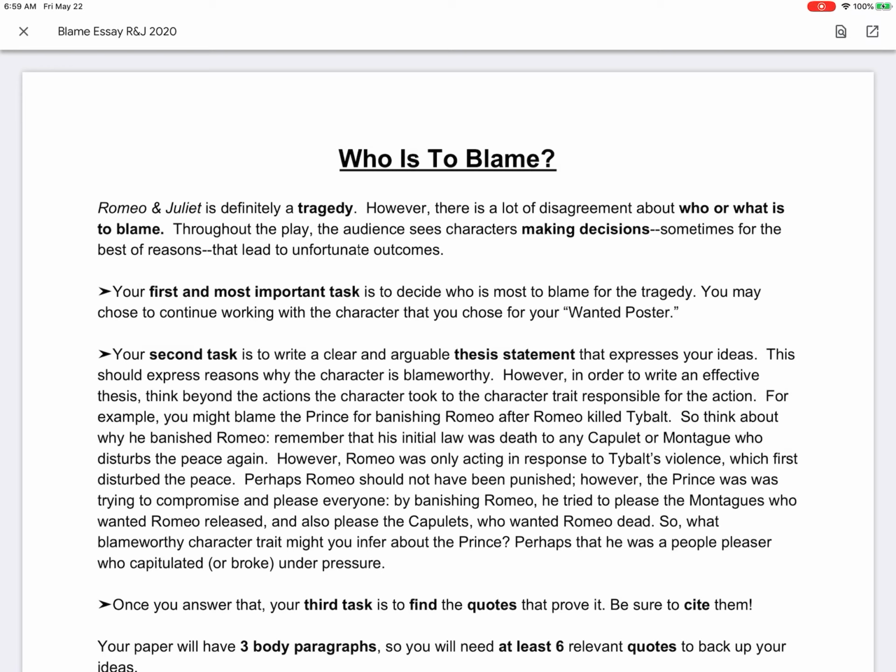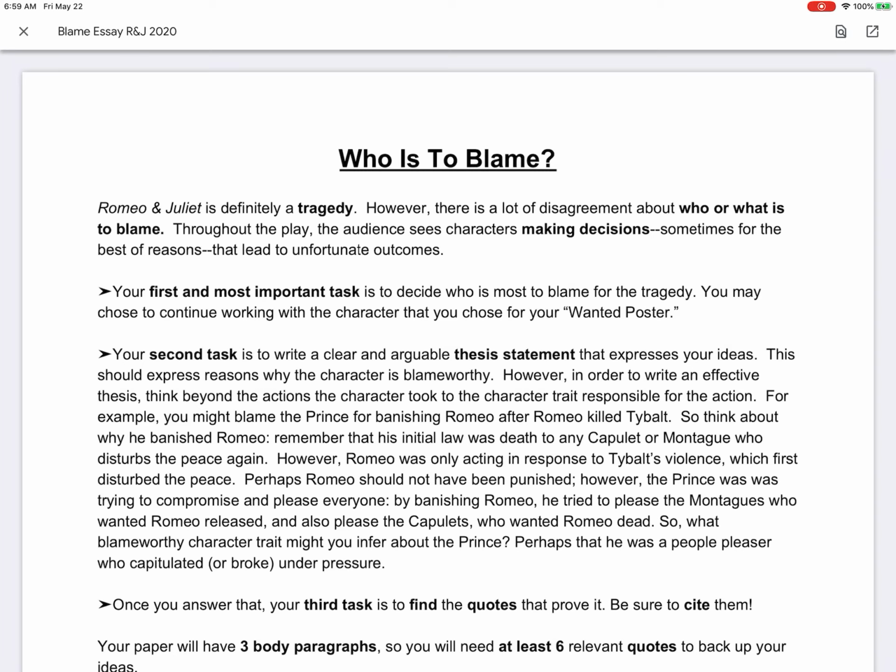In creating the Wanted poster, you picked a character who engaged in some actions that you deemed blameworthy, and then you thought about the underlying personality trait, or defect, you might even say, that led to the character engaging in that blameworthy action. Because ultimately your argument is based on character traits.